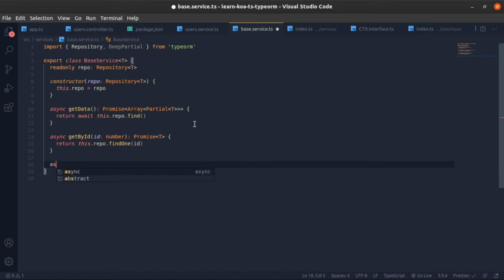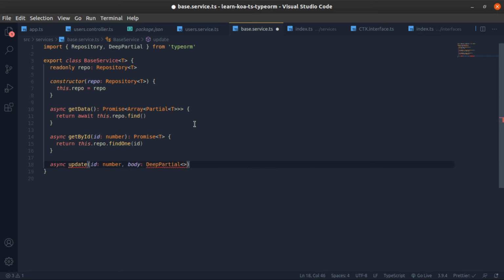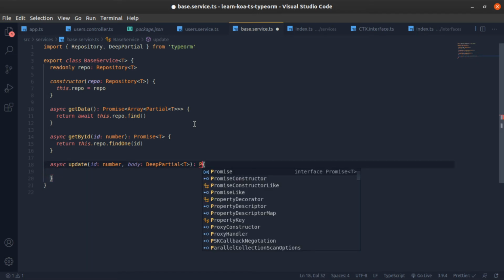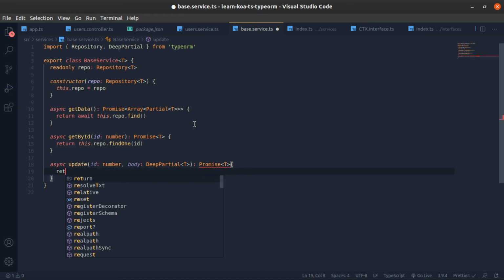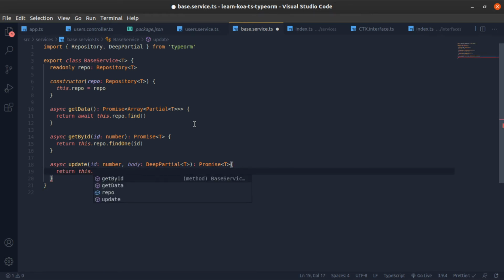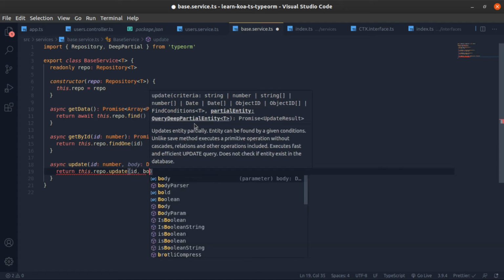Now async update, ID number, body. This will be a DeepPartial. You need to make a DeepPartial, not Partial. I'm not sure why, but TypeORM complained that this should be not Partial or just T, DeepPartial. And it will return a promise of T. Now return this.repo.update and pass the ID and then the new body.